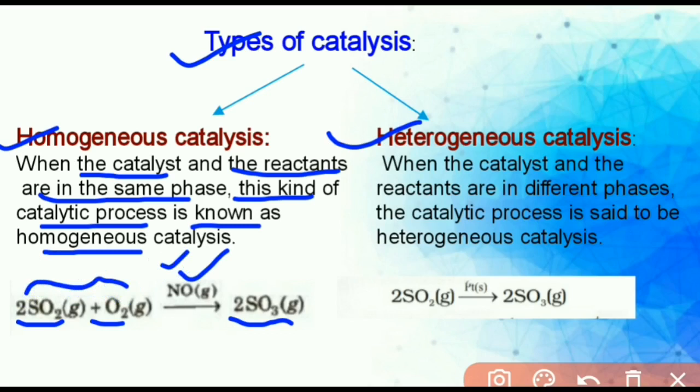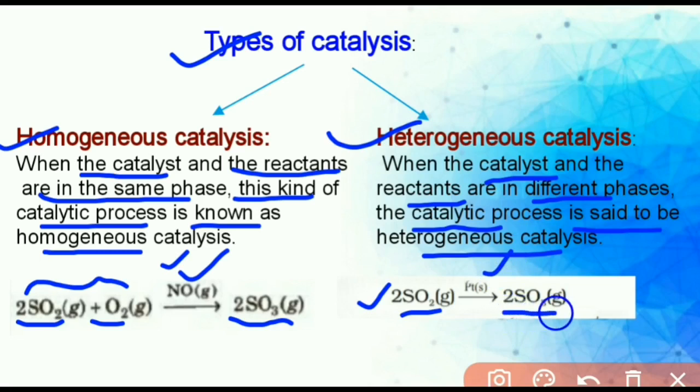In heterogeneous catalysis, when the catalyst and reactant are in different phases, the catalytic process is said to be heterogeneous catalysis. For example, in this chemical reaction, sulfur dioxide in the presence of platinum catalyst forms sulfur trioxide. So we can say that here the reactant is in the gaseous physical state but the catalyst is in the solid physical state. So both are different.